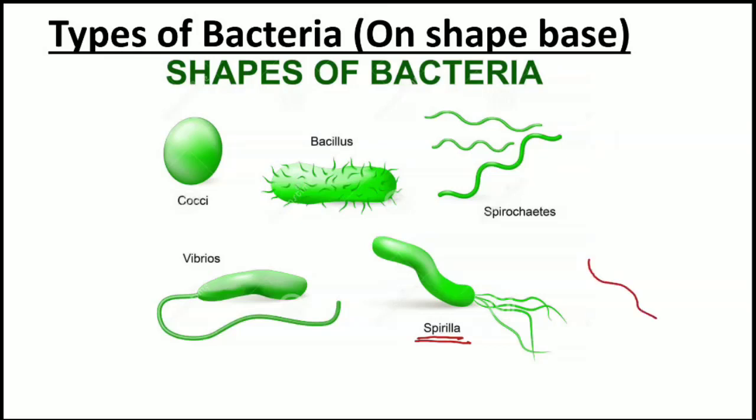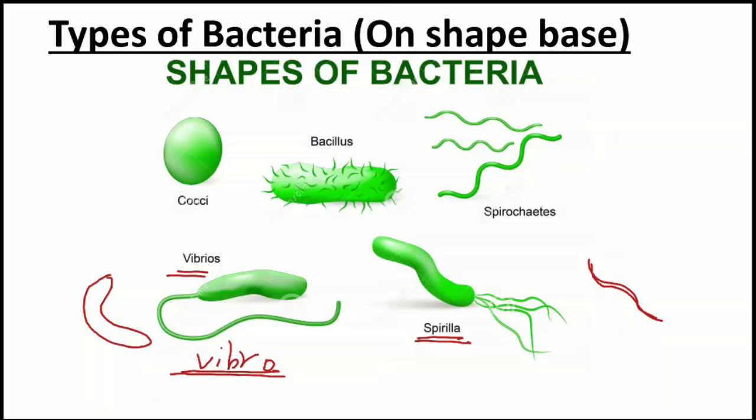These bacteria basically have this kind of structure. The fourth kind of bacteria are vibrio bacteria, meaning comma shape bacteria. They have a curve. Do you know the name of one very famous example of vibrio bacteria? The bacterium which causes cholera, Vibrio cholerae. Vibrio cholerae is a bacterium which causes cholera in human beings.